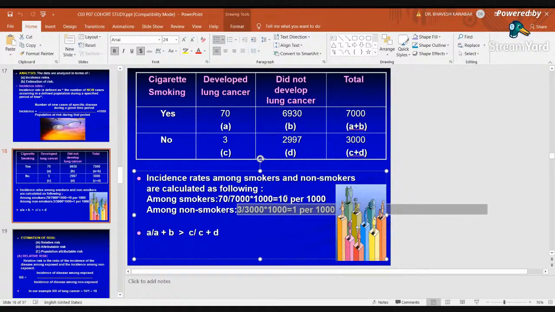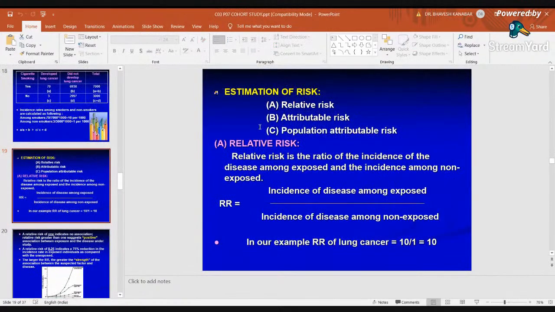So among smokers, the incidence of developing lung cancer is 10 times higher as compared to non-smokers, right? Then estimation of the risk. Various risks can be estimated: relative risk, attributable risk, and population attributable risk. How can relative risk be estimated? Relative risk is equal to, remember this formula, incidence of disease among exposed upon incidence of disease among non-exposed.